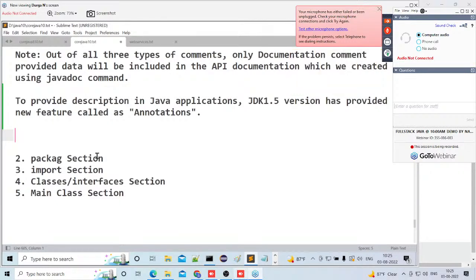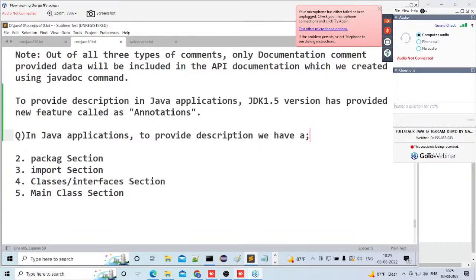That question would be, observe carefully. What is my question here? In Java applications, to provide description, we have already comments. Am I right or not? To provide a description in Java applications, we have already what? Comments. Then what is the requirement to use annotations?